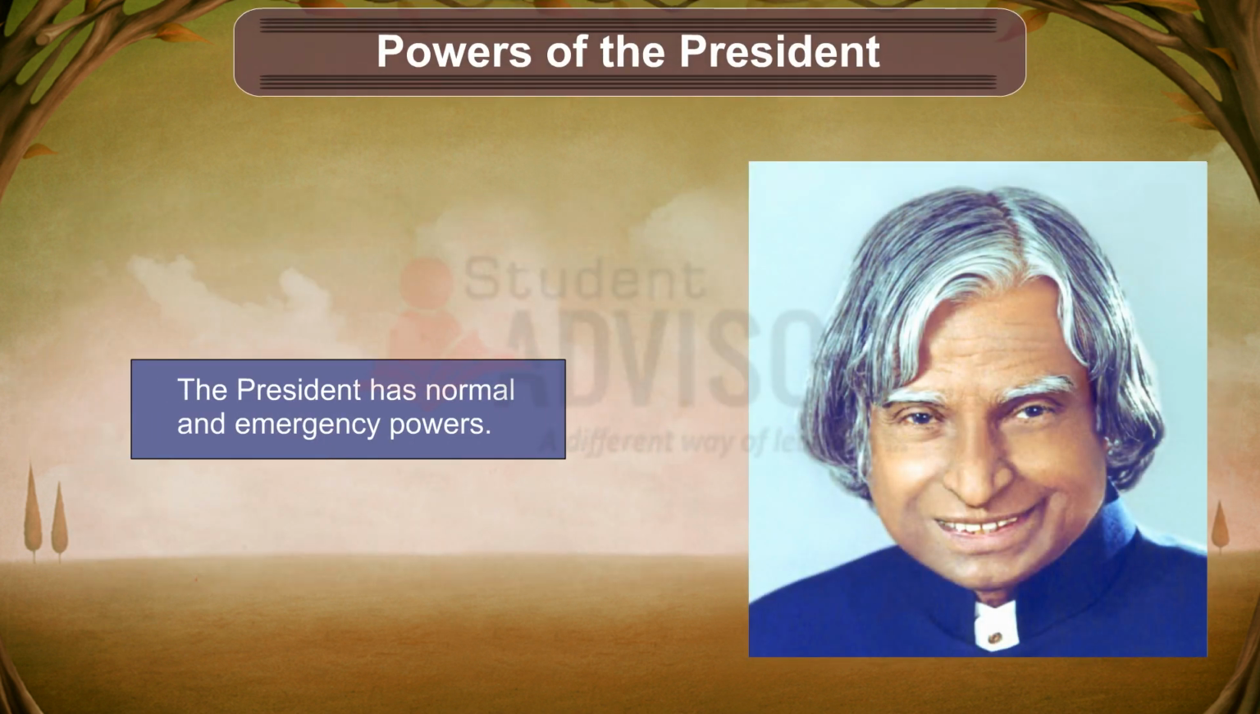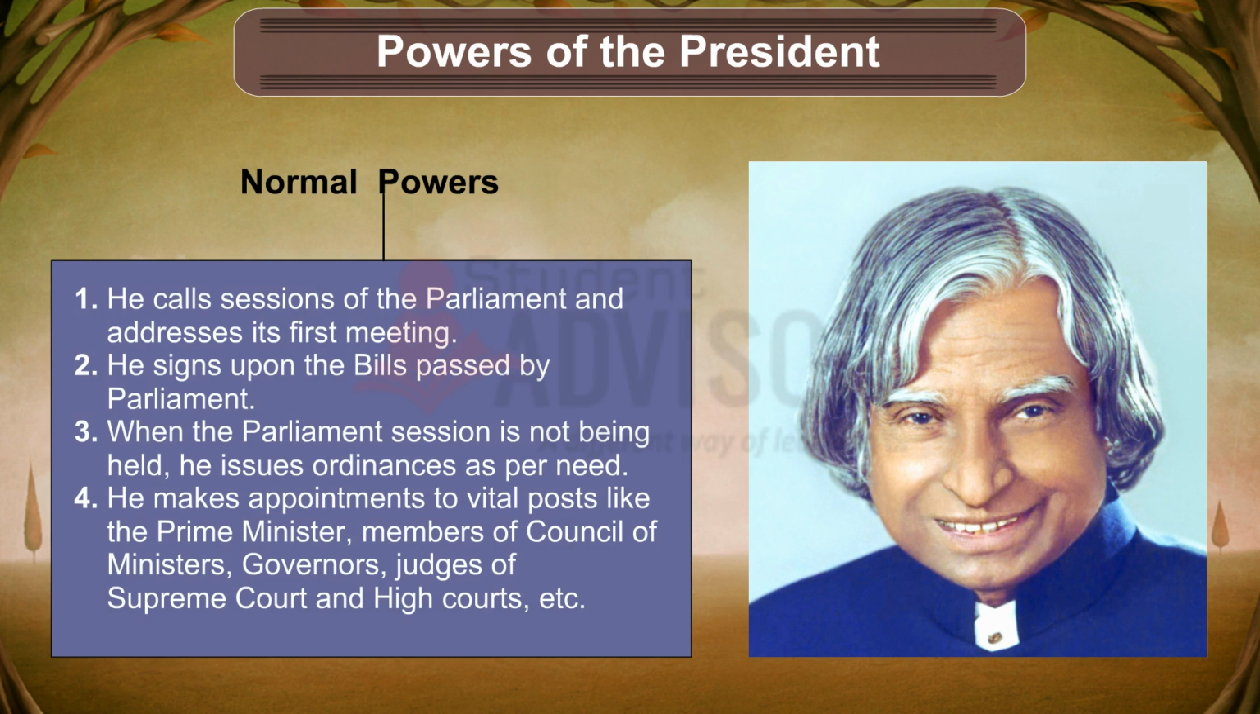Powers of the President. The President has normal and emergency powers. Normal powers. He calls sessions of the Parliament and addresses its first meeting. He signs upon the bills passed by the Parliament. When the Parliament session is not being held, he issues ordinances as per need. He makes appointments to vital posts like the Prime Minister, members of Council of Ministers, governors, judges of Supreme Court and High Courts, etc.